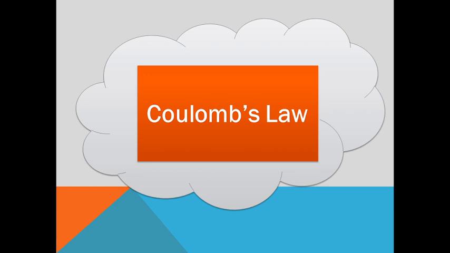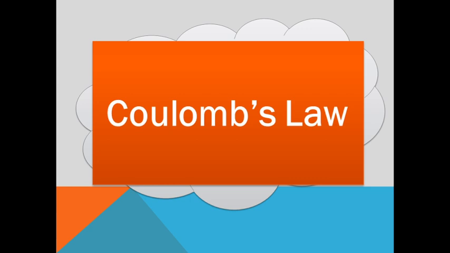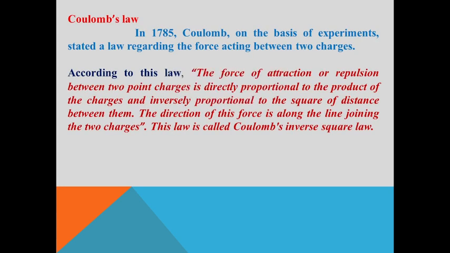One of the fundamental and famous laws of electrostatics is Coulomb's law, named after the scientist Augustin Coulomb. In the year 1785, he explained the existence of a force between two charges.